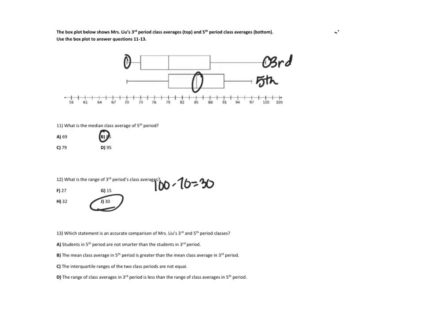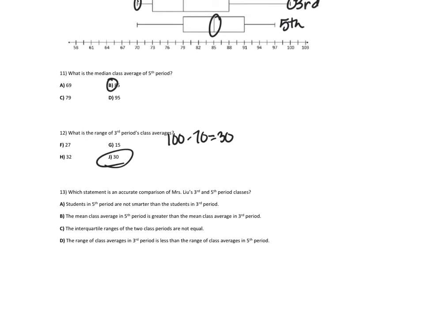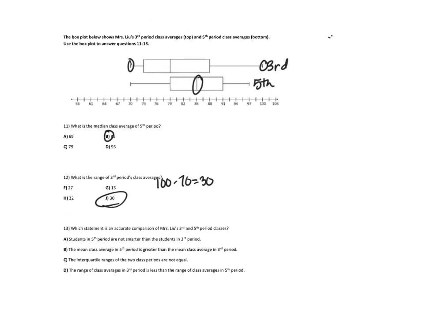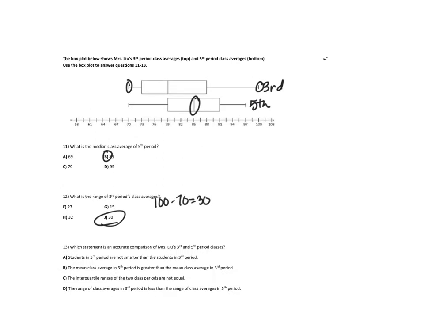Okay? So moving on. Which statement is an accurate comparison of Miss Lou's 3rd and 5th period class? Students in 5th period are not smarter. You cannot say that based on some data with some numbers. The mean class average in 5th period, are we talking about mean? No, we're talking about the median of the data. The interquartile ranges of the 2 class periods are not equal. Well, interquartile range here is 88 minus 73, which is 15. And then this interquartile range is 91 minus 79, which is 12. So they're not equal. So that looks like it's probably going to be it.